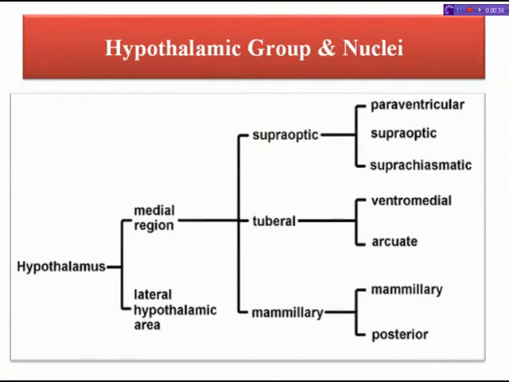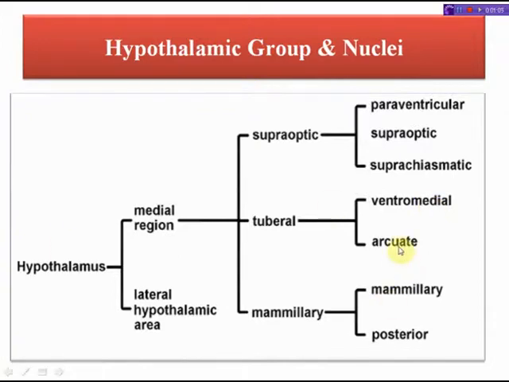Paraventricular nuclei help in oxytocin release and vasopressin release. Supraoptic also helps in oxytocin release and vasopressin release. Next, suprachiasmatic helps in vasopressin release, circadian rhythms, thirst and hunger. Next comes the ventromedial nucleus, which helps in satiety and neuroendocrine control.